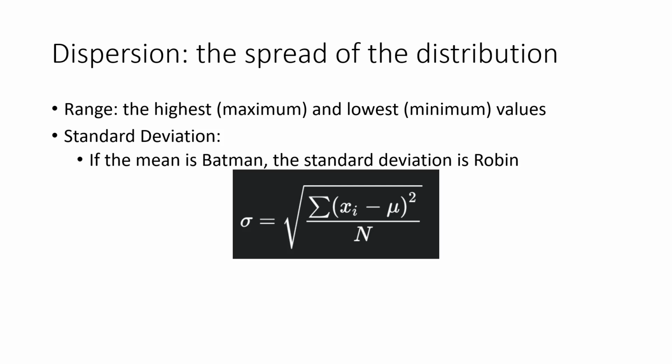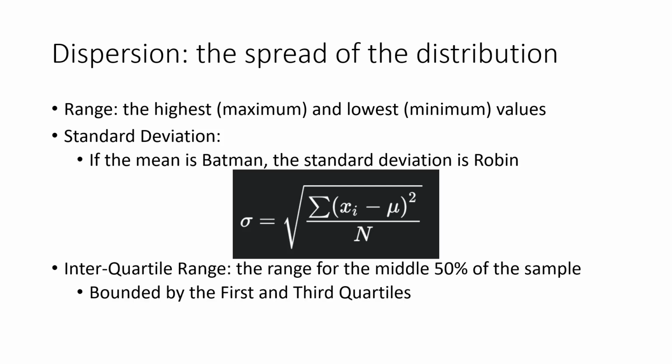It is calculated such that 68% of the cases lie within plus or minus 1 standard deviation of the mean, and 95% lie within plus or minus 2 standard deviations of the mean, and further, 99.9% lie within plus or minus 3 standard deviations of the mean.